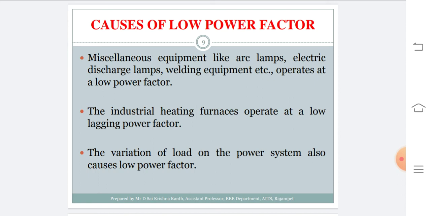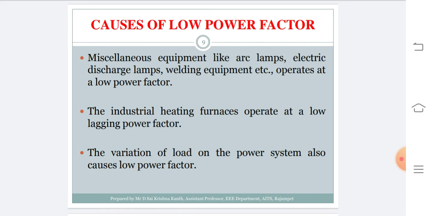Next, the fourth one is industrial heating furnaces. These heating furnaces also operate at low lagging power factor. And the last one is a general cause: variation of load on the power system can also be a cause for low power factor.